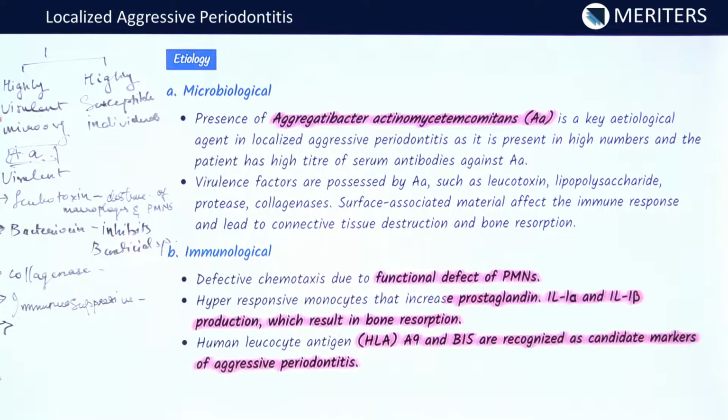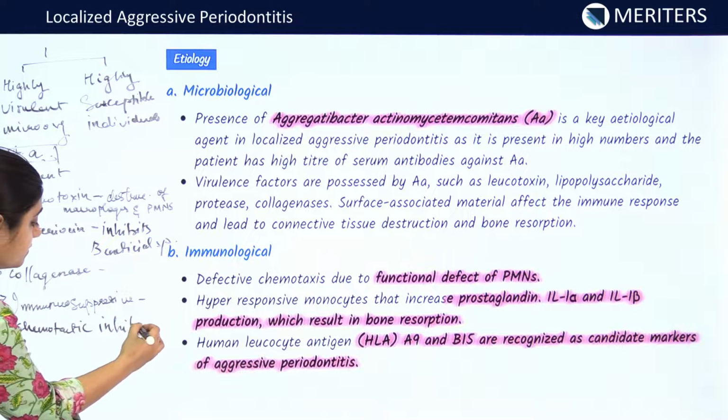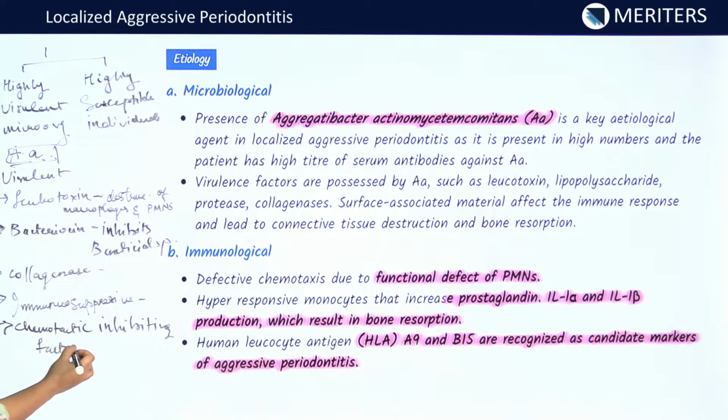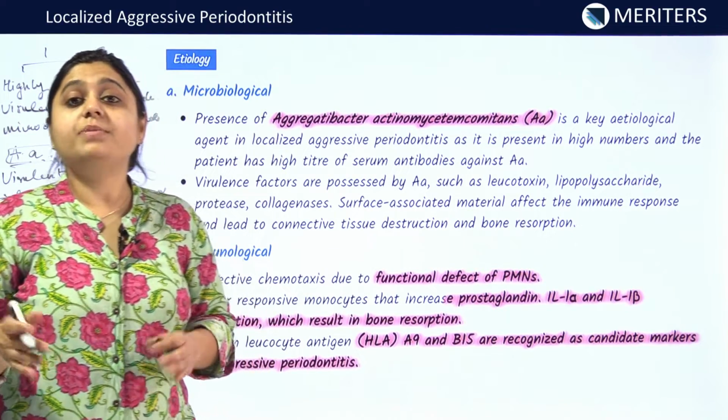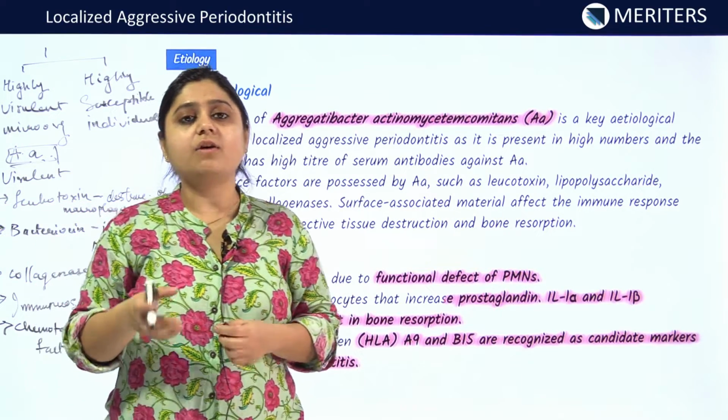The fifth virulent factor which is responsible for the destruction is the chemotactic inhibiting factor. This chemotactic inhibiting factor is responsible to inhibit the chemotaxis of neutrophils.